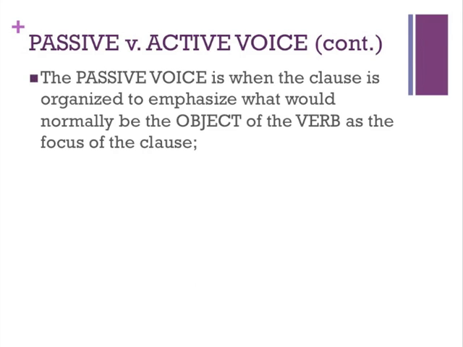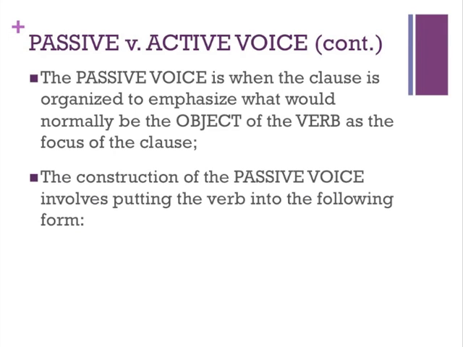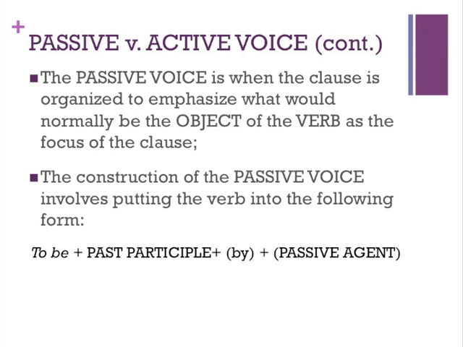So again, the passive voice is when the clause is organized to emphasize what would normally be the object of a verb. So the construction, as we mentioned before, would involve the supposed subject, the to be verb, plus a past participle, and then followed by sometimes the word by, and of course the passive agent.